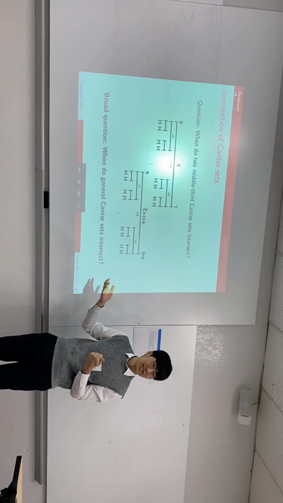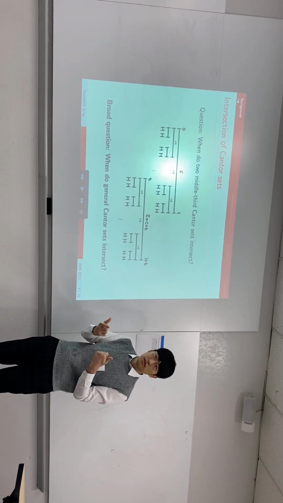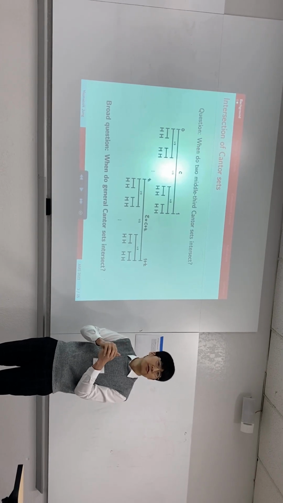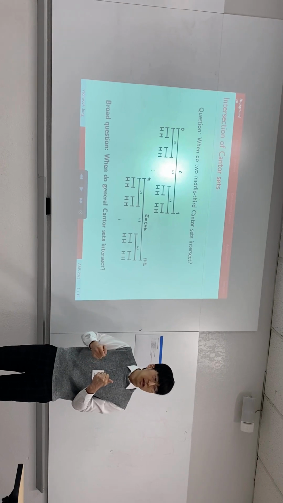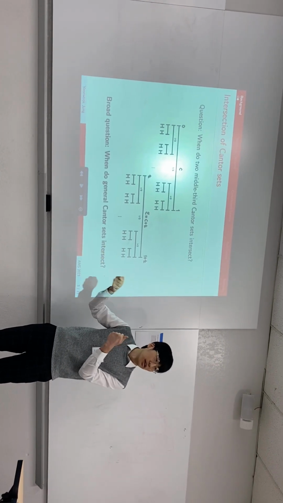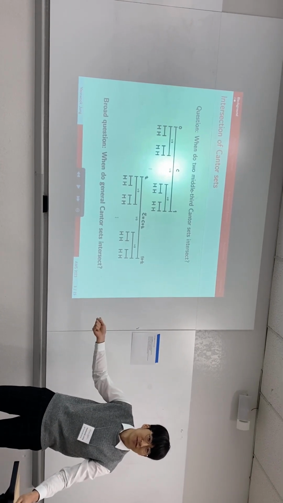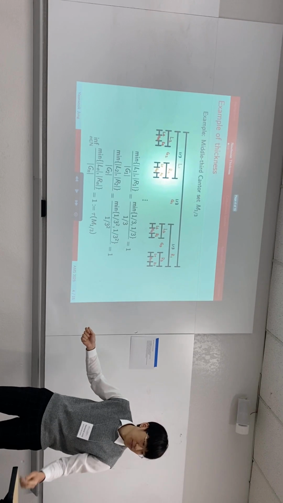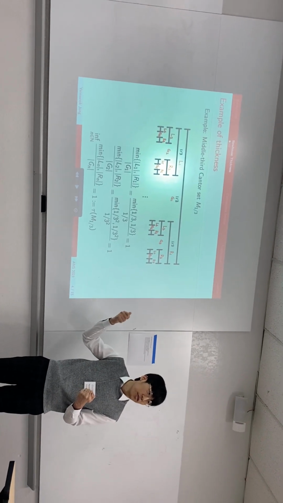And the answer is actually yes, and this directly follows from the fact that when we add two middle third Cantor sets, we obtain the full interval from 0 to 2. But we can ask a broader question. What if we change to general Cantor sets and ask when would general Cantor sets intersect? It turns out that this is a very difficult question to fully answer. However, we can make significant progress by considering the notion of thickness.